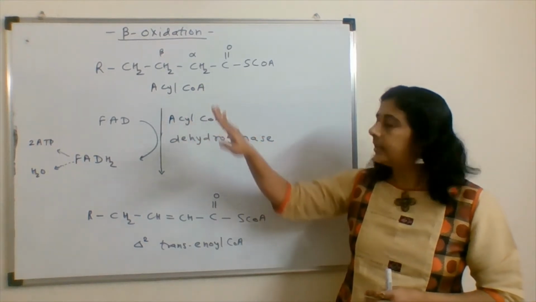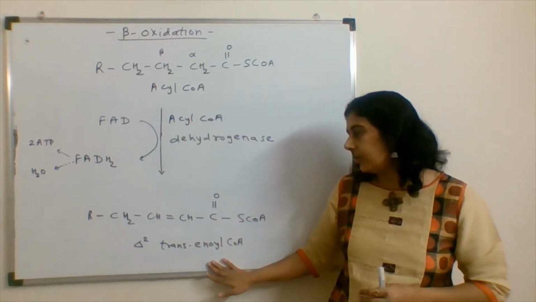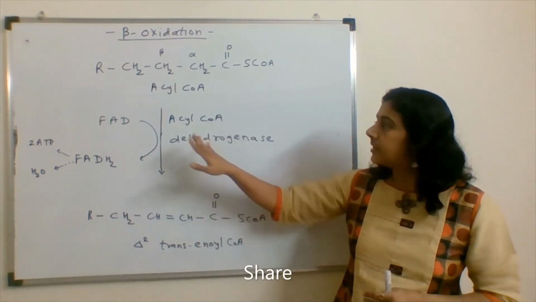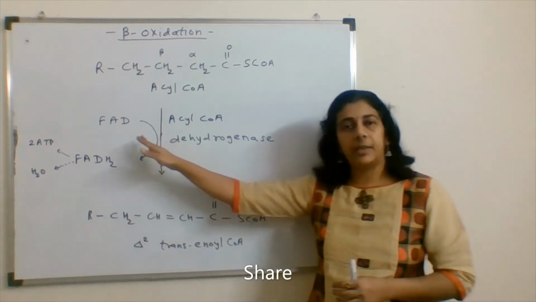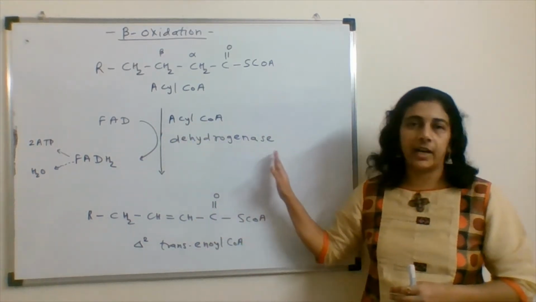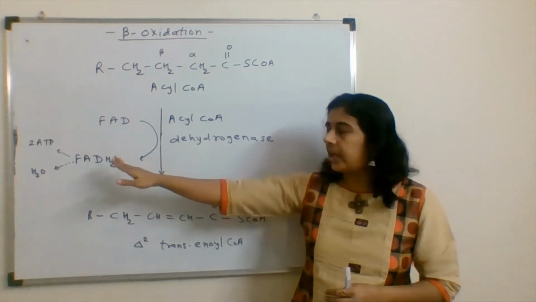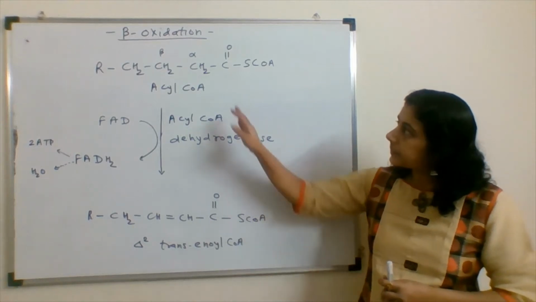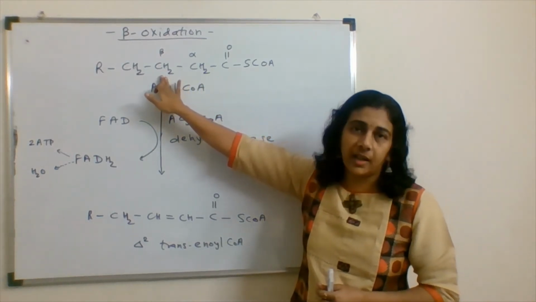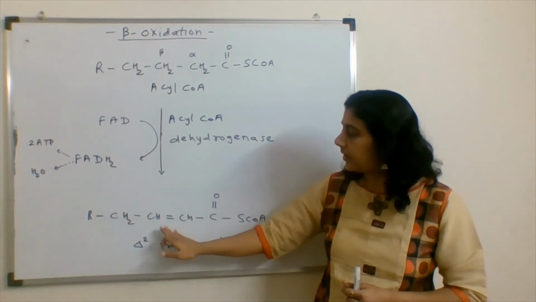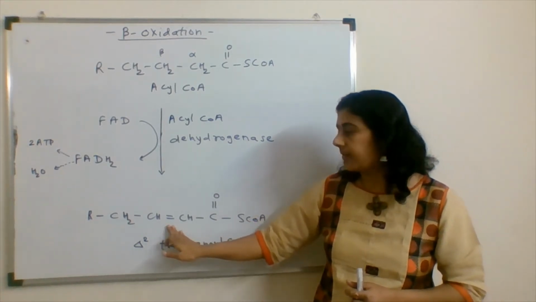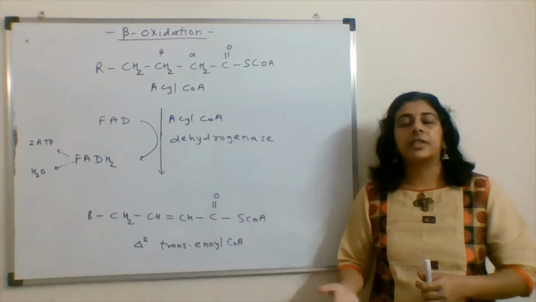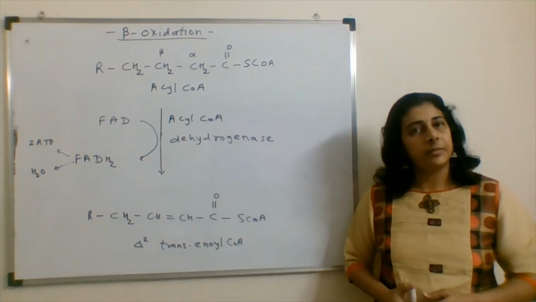This acyl-CoA gets dehydrogenated to delta 2 trans-enoyl CoA. This is the oxidation reaction. The enzyme is the flavin dependent enzyme acyl-CoA dehydrogenase. Here two ATP are formed and FAD gets converted to FADH2. The alpha and beta carbon, after the reaction, these two carbons have a double bond. So this is the reaction, and all these reactions take place in the mitochondria.